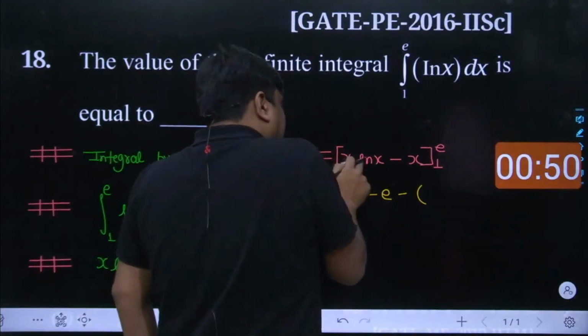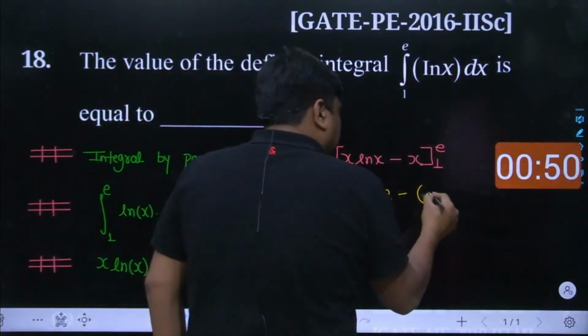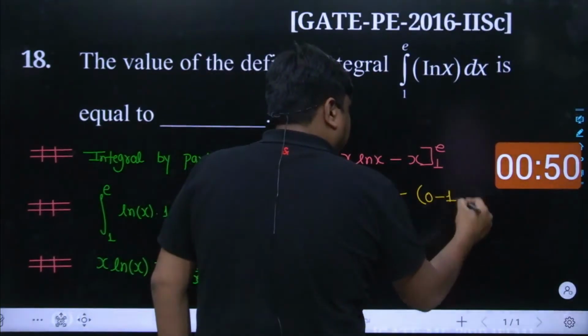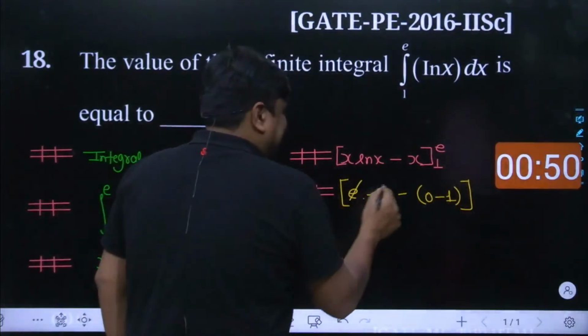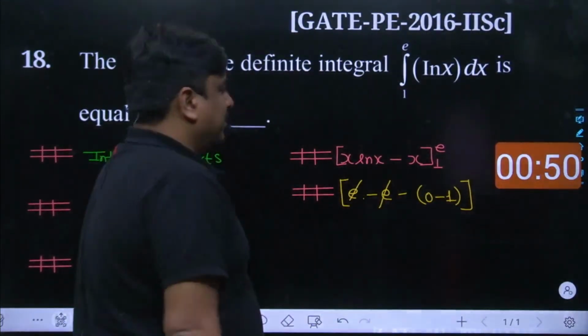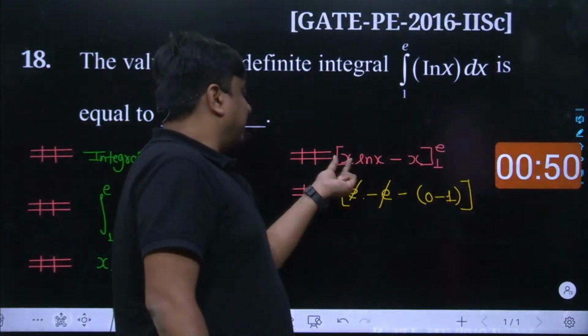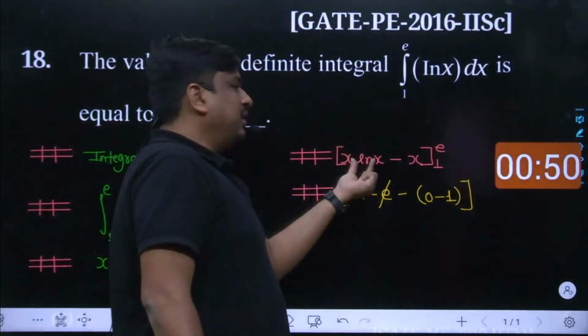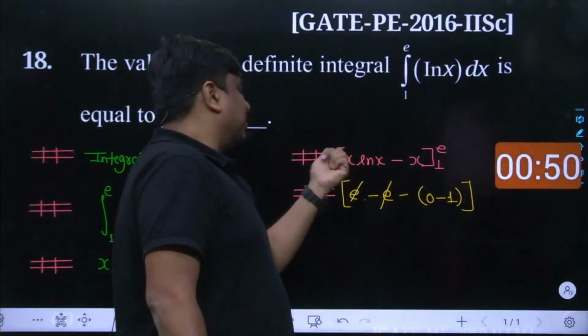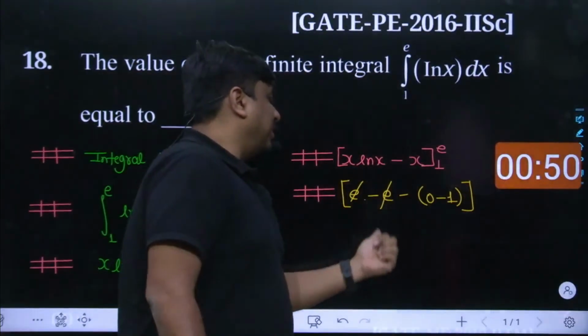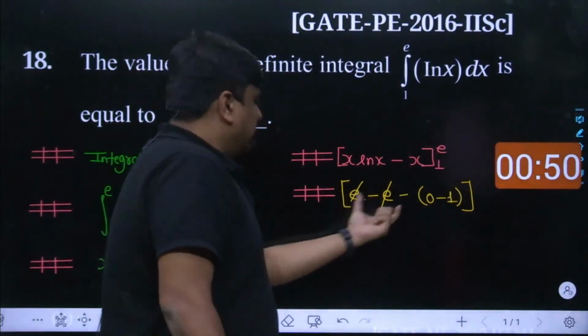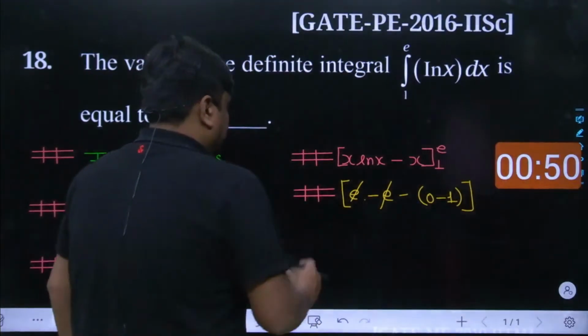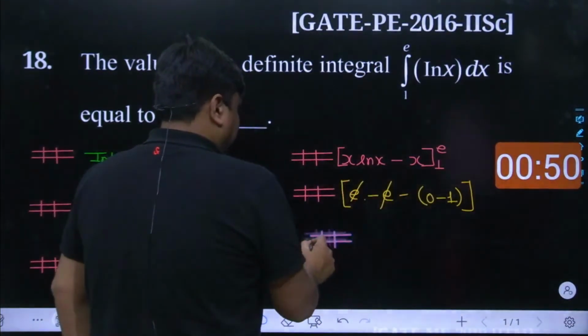Put together 1, ln of 1, that is 0. And here comes 1 again. So what happens? The e and e went out. Even in the upper limit itself, ln of e stands for 1, so it is left with the e only. E minus e went out. So the result which we have been getting is 1.